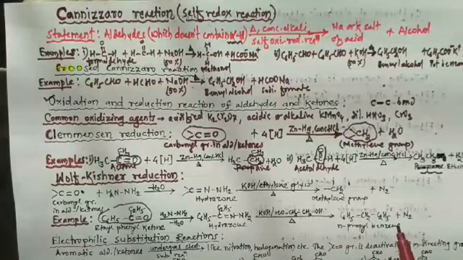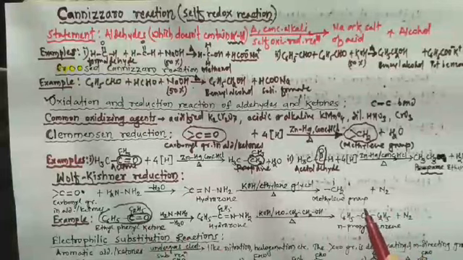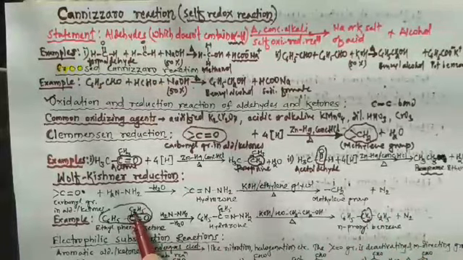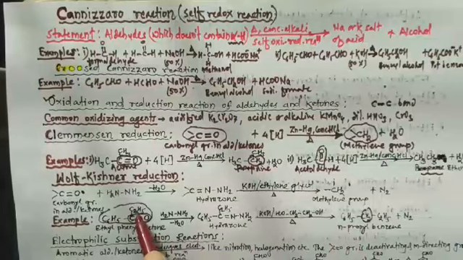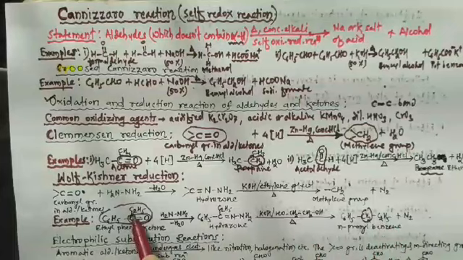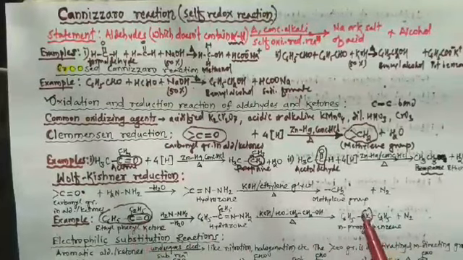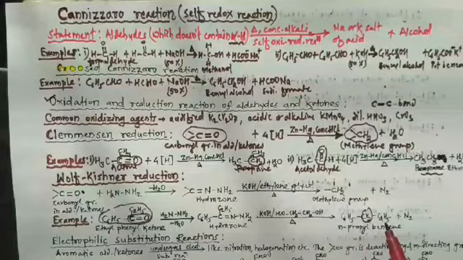So here this C double bond O group is converted into CH2. Here there is C6H5, and here there is C2H5. That means this carbonyl group is converted into a methylene group. So here n-propylbenzene is formed.